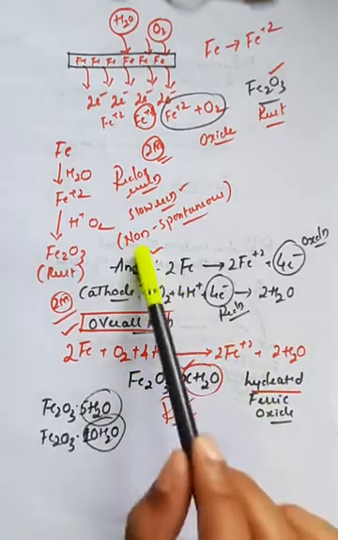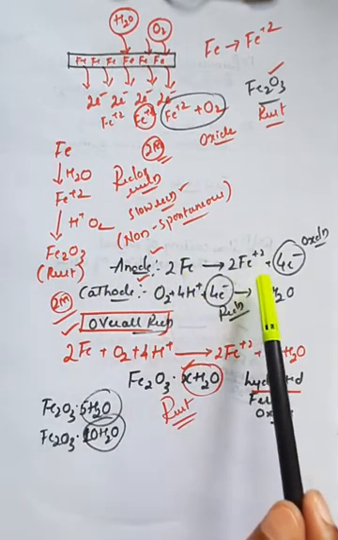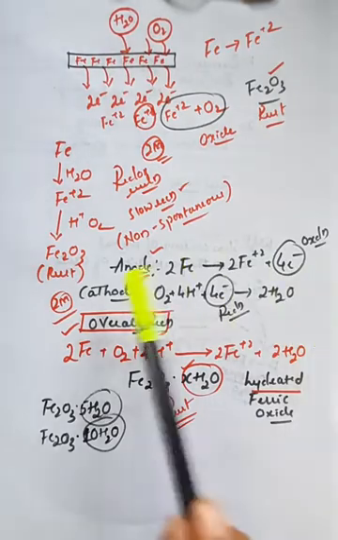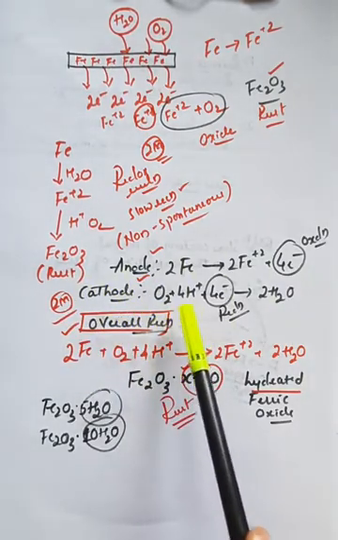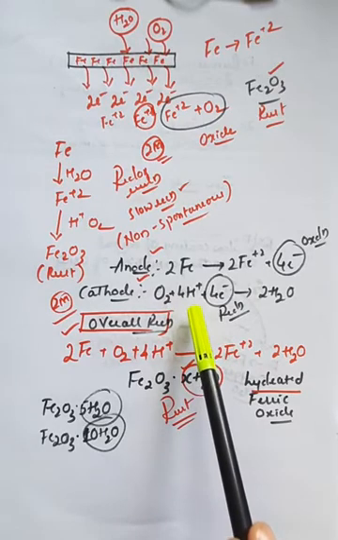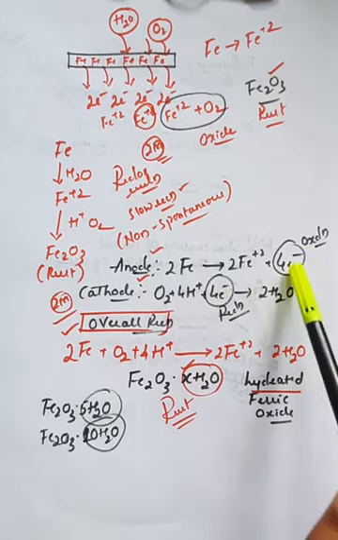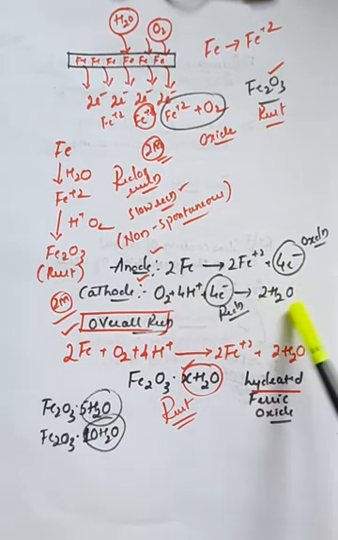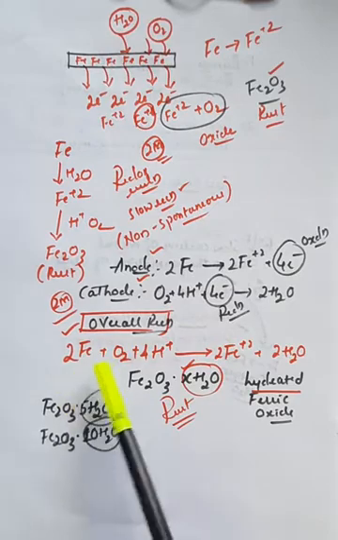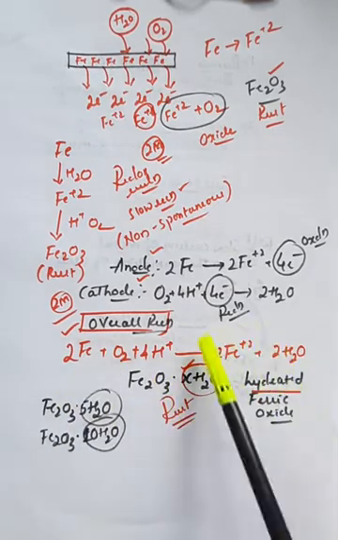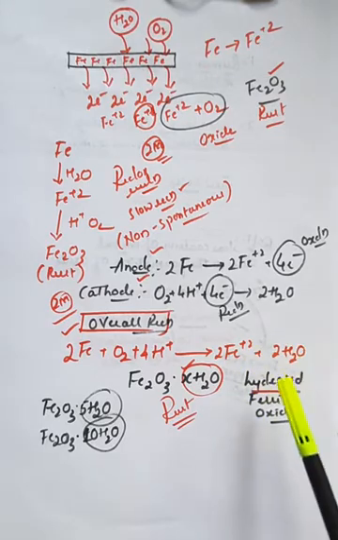If you go for the anodic reaction, here iron acts as an anode. This iron can convert into iron ion by the liberation of electrons. In the cathode, what happens? Oxygen behaves as a cathode, and there is addition of 4 H plus ions from the water molecule, and by the addition of 4 electrons which were given by the anode, it will convert into water molecule. So we can write the overall reaction in the form of Fe plus O2 plus H plus ion. It will convert into Fe plus 2 by the liberation of 2 moles of H2O.